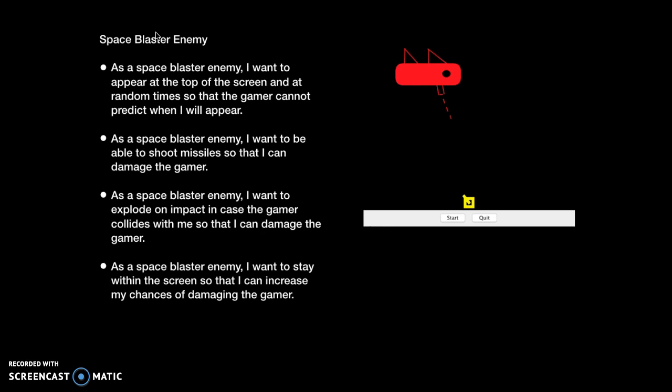As a space blaster enemy, I want to be able to shoot missiles so that I can damage the gamer. As a space blaster enemy, I want to explode on impact in case the gamer collides with me so that I can damage the gamer. As a space blaster enemy, I want to stay within the screen so that I can increase my chances of damaging the gamer.